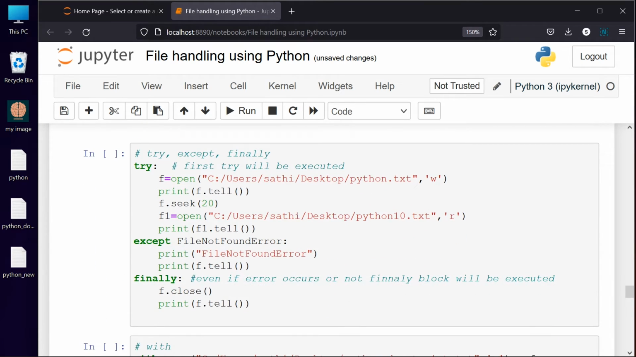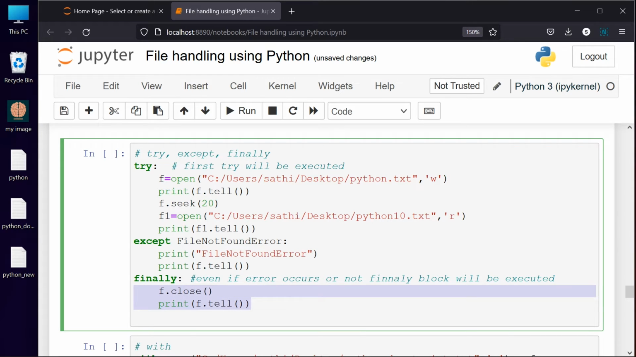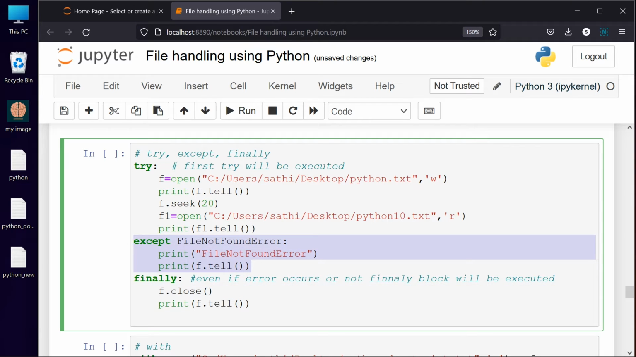Okay. So now it is a combination of all three. So try, except, finally. All three things are put together. So finally, whatever error is there, finally will be executed. So even if an error occurs or not, whatever is happening, the portion which is kept inside this finally will be executed. So if this error occurs, this portion will be executed. If this error is not occurring, this except portion will never be executed.